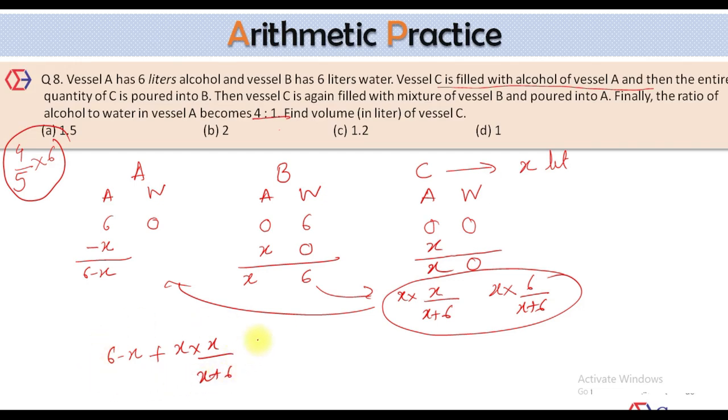This is the quantity of alcohol left finally in vessel A, and this is already given equal to 4/5 of 6. So after solving this, we will get the value of X, and I believe it comes out to be 1.5 liters. So the correct answer becomes first option. I hope this was clear. Next one.